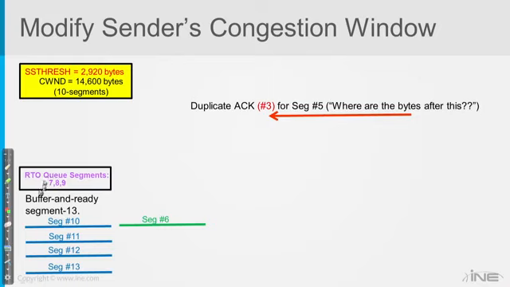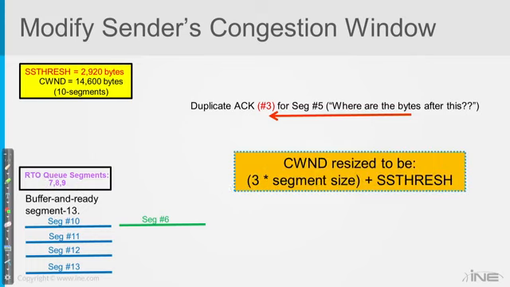The only time we put a segment into the retransmission queue is after it's gone, after it's out on the wire. We don't want to start counting it down while it's still in our buffer. We haven't actually sent it yet. That wouldn't be fair. So now segment 6 is ready to go. He's got a TCP header. We're not going to start counting him as lost until he's actually out on the wire, and then we'll put him back in here.